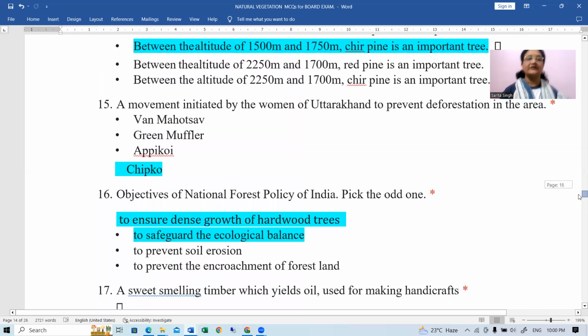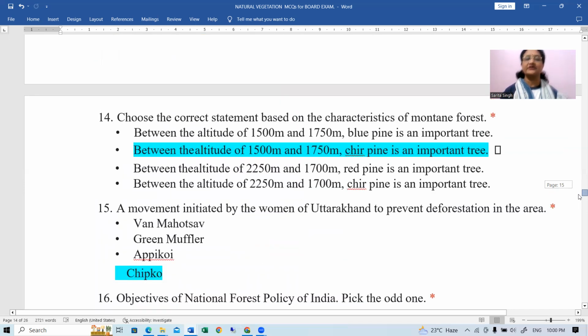Yes. Next question, choose the correct statement based on the characteristics of montane forest between altitude of 1500 meters and 1750 meters. Chir pine is an important tree.